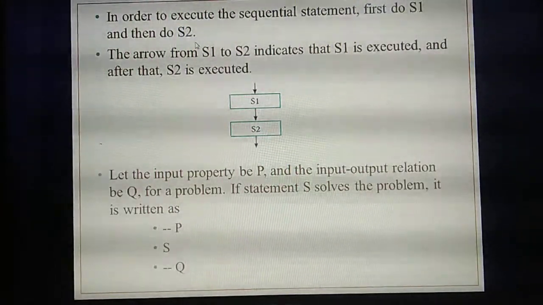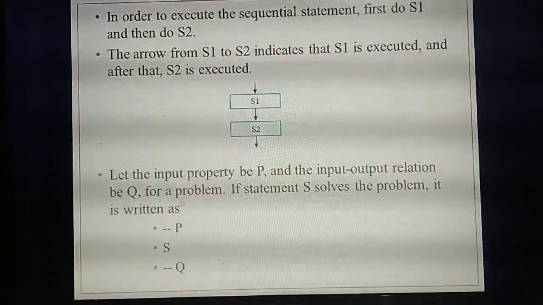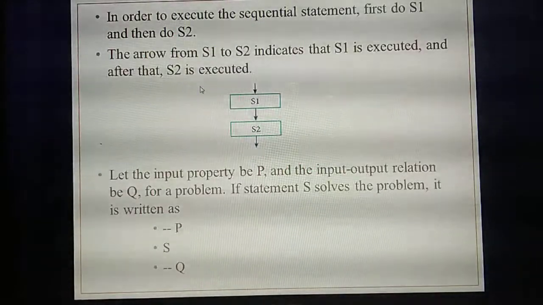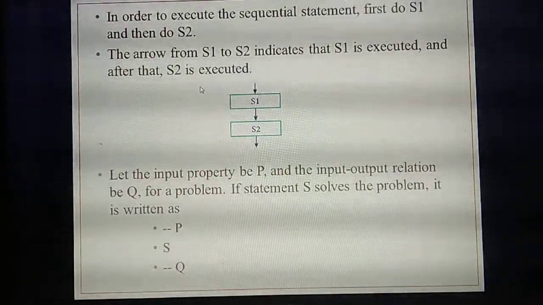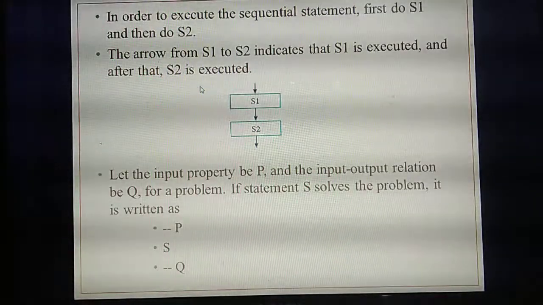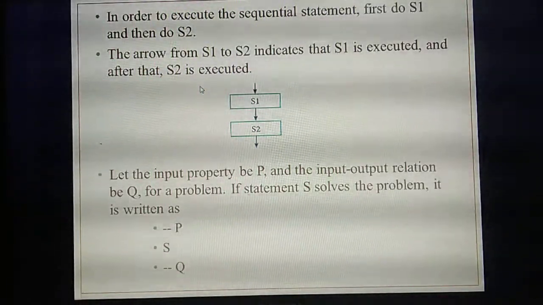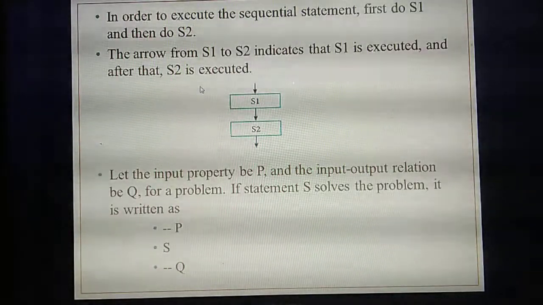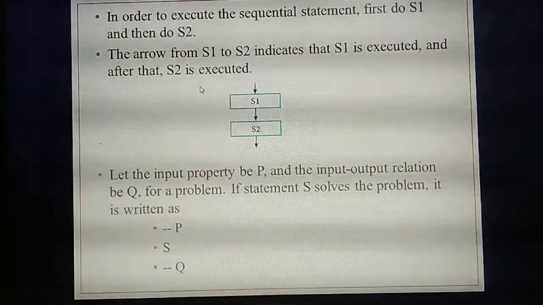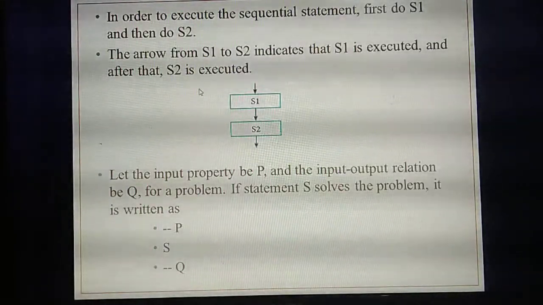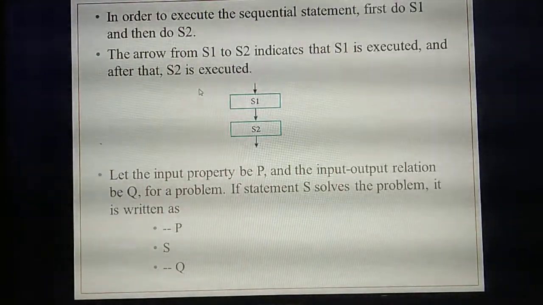Understand now sequential statement? So now you are going to give input property and input output relation for this problem. What's the format for writing a specification problem? Are you remembering the format? How will you write the specification problem? First you will write the name of the algorithm, then input and output, then input property, then input output relation.